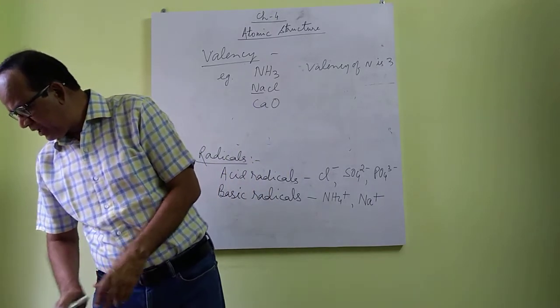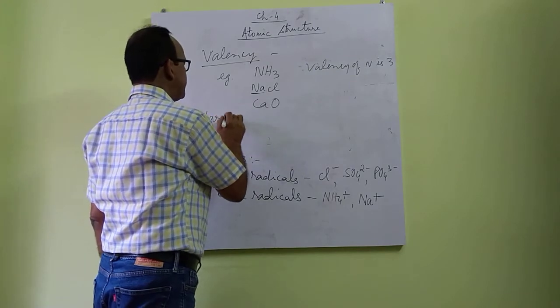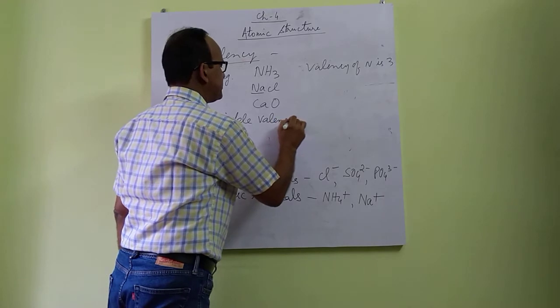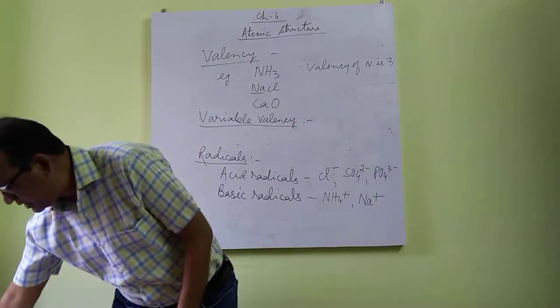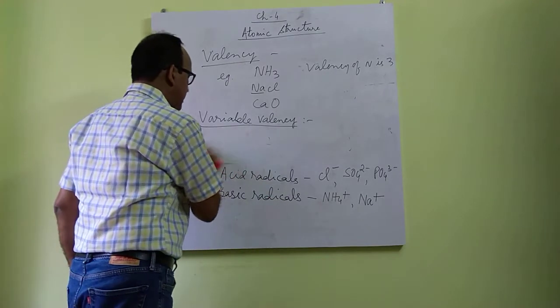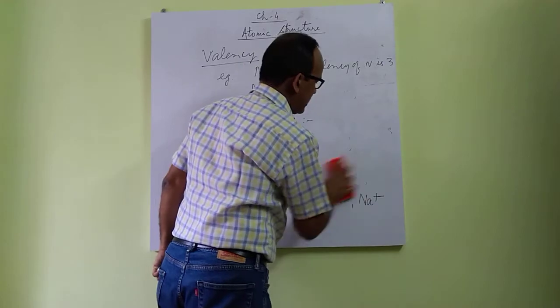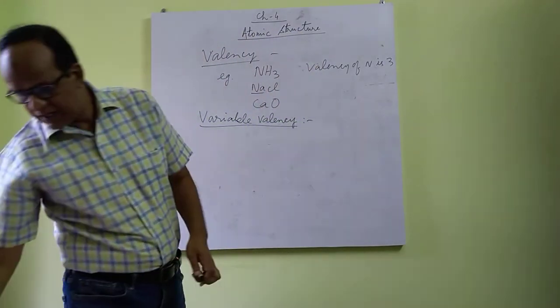So now we will discuss what is variable valency. Some elements possess 1 or 2 or more valencies and form 2 or more types of compounds.